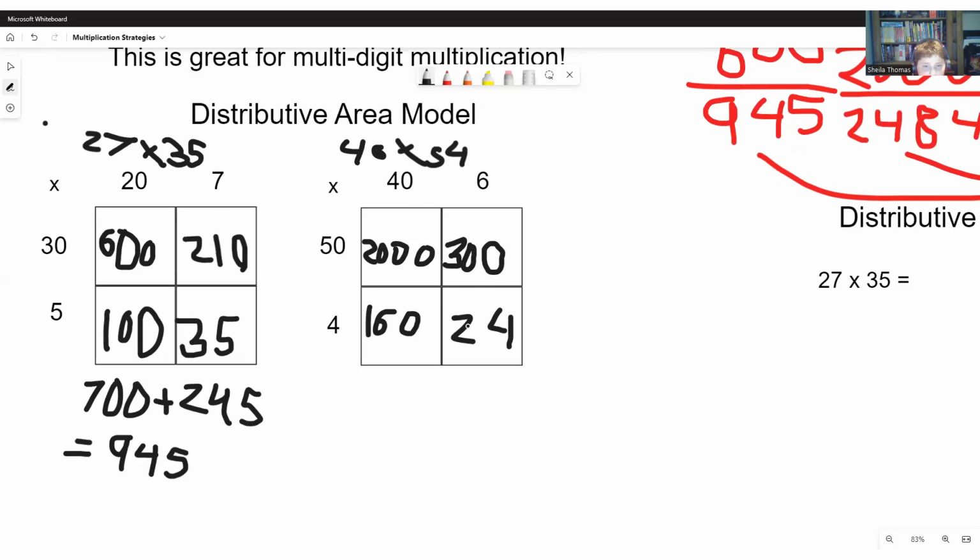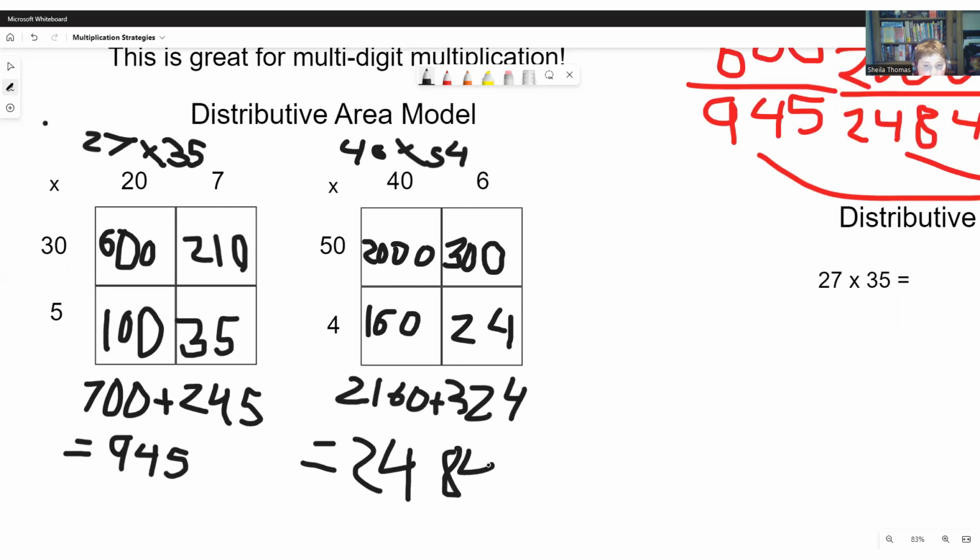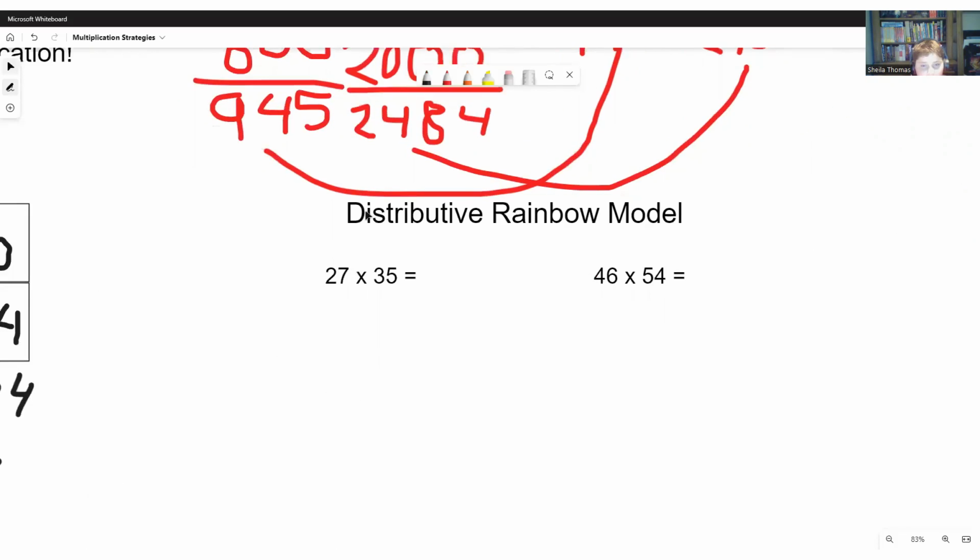So now we need to add up the columns. 2000 plus 160 is 2,160. And then 300 plus 24 is 324. So now we add those together, equals 2,484. Once again, we got the same answer, which means it is probably correct. So now we do our distributive rainbow model. Use a different color.